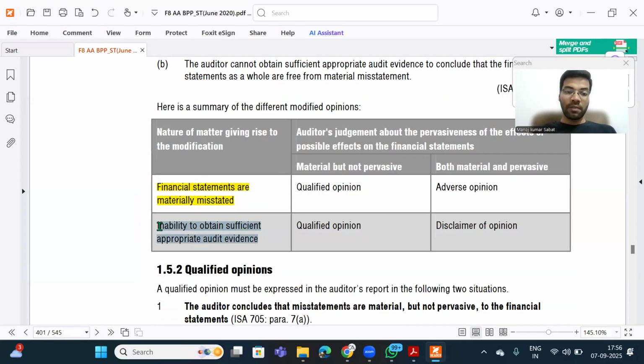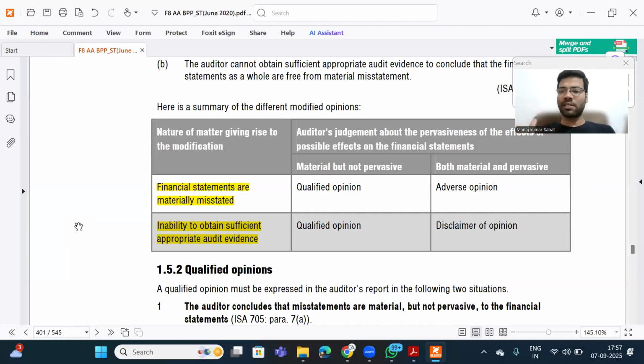And then whenever I am not in a position to obtain sufficient appropriate audit evidence, even in that case, my opinion will modify. Right? Let us say I'm conducting the audit and I identified there are some misstatements in calculation of salary. Do you think that I will say that there is no modification, there is no misstatements in financial statements, everything is clean? Can I say that? No, I can't say that. Since there are misstatements, my opinion will be modified.